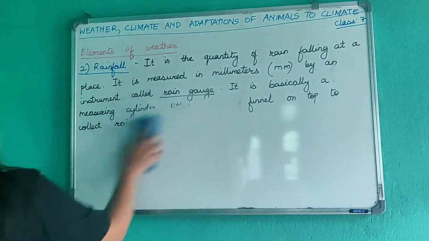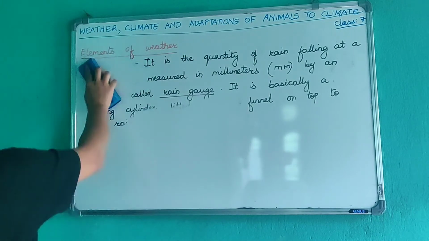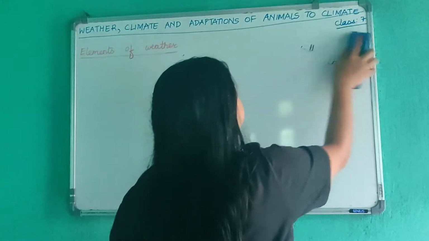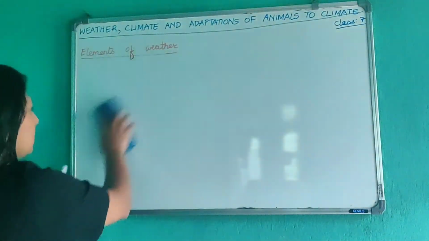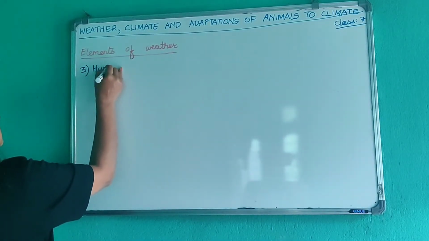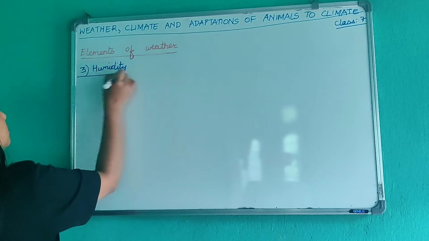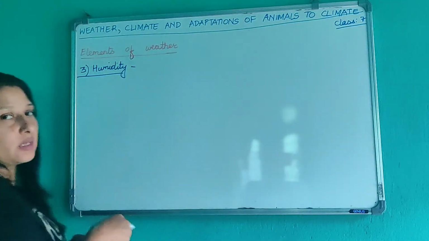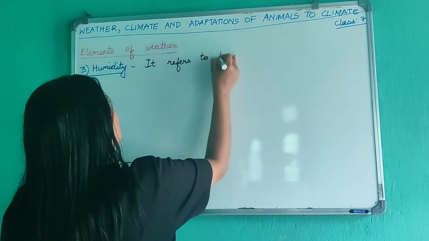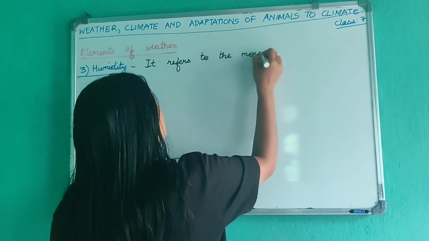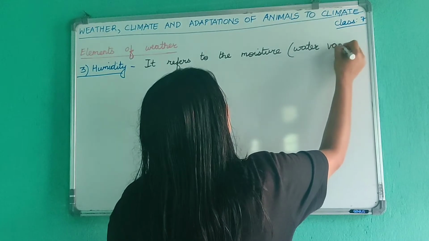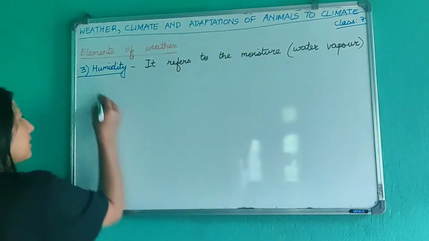Now let us move on to the third element, that is humidity. Okay, third element of a weather is humidity. Now, humidity, it refers to the moisture or the water vapor. Bafai, water vapor present in air.